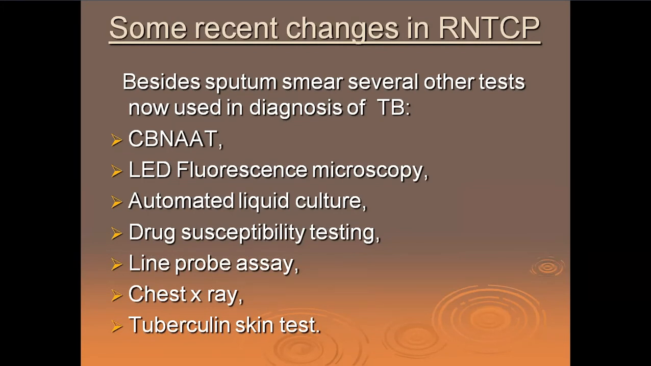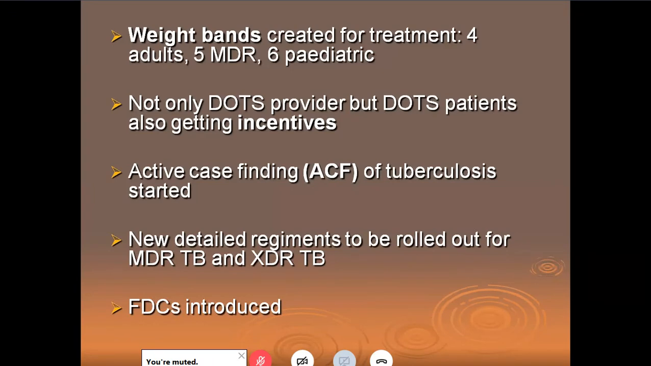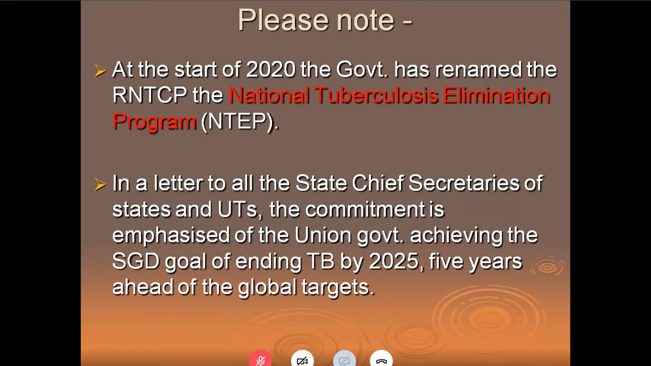There are some recent changes in RNTCP. They have added some investigation methods like CBNAAT. We already talked about it. LED fluorescence microscopy, automated liquid culture, drug susceptibility. We've already talked a lot about it. Line probe assay and all these things, they have been added. Please note, at the start of 2020, the government has renamed the RNTCP as the National Tuberculosis Elimination Program, right? The other day, a girl rightly said it is called as NTEP now. All of you should know that it is now called as NTEP.